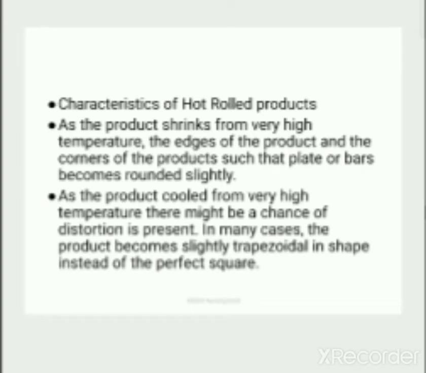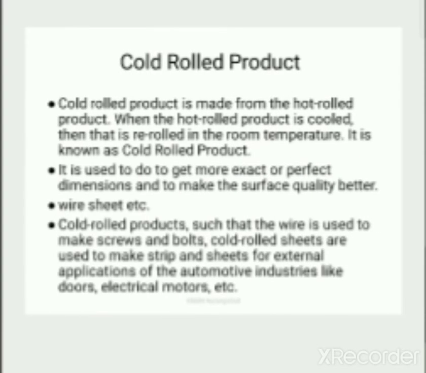Characteristics of hot rolled products are: as the product shrinks from very high temperature, the edges and corners of the product, such as plates or bars, become slightly rounded. As the product cools from very high temperature, there is a chance of distortion. In many cases, the product becomes slightly trapezoidal in shape instead of a perfect square.